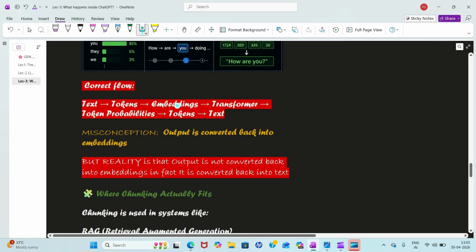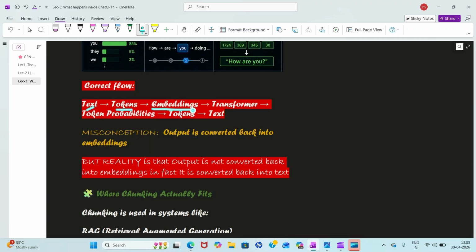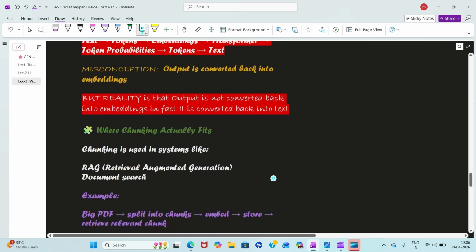So the current flow becomes what? You have text, you divide it into tokens, you do all the required embeddings, then the transformer, our LLM, starts working, then token probabilities are calculated. Then again we have final tokens, and then we convert them back into text. So output is not converted into embeddings. In fact, it is converted back into text. So remember this, this is very important.